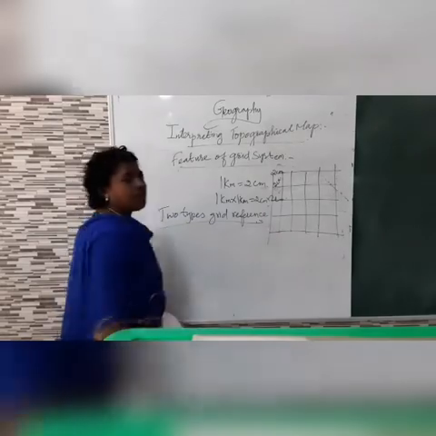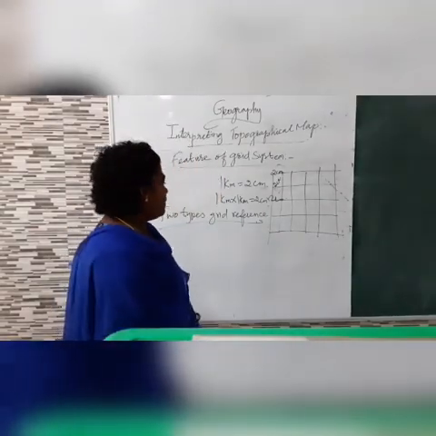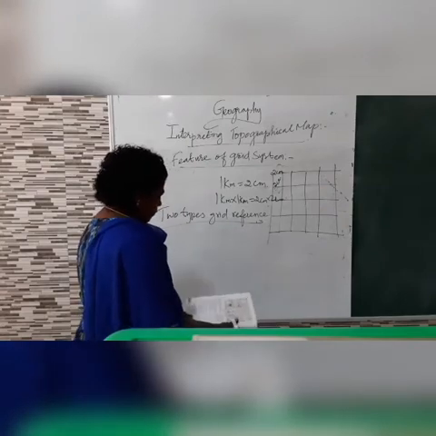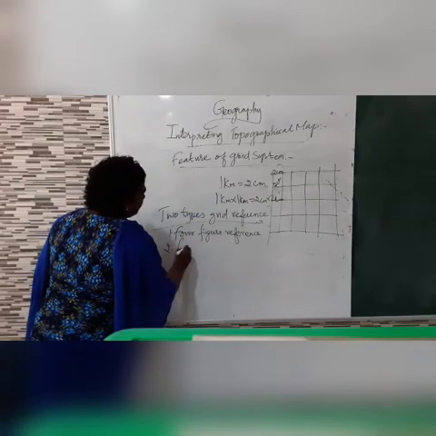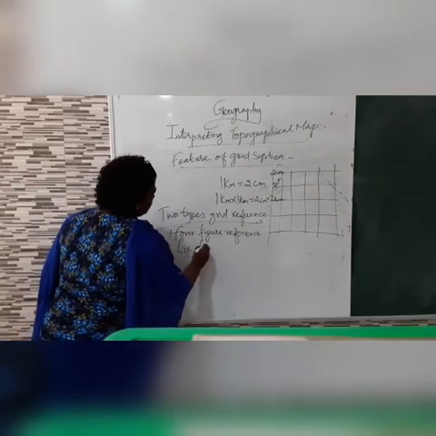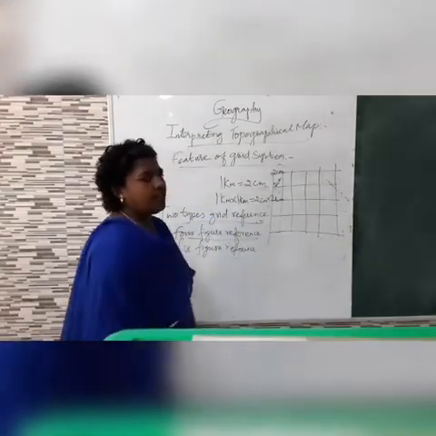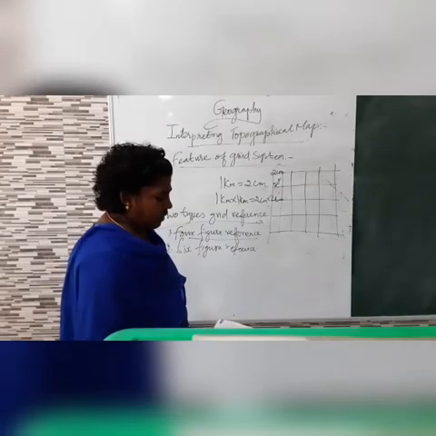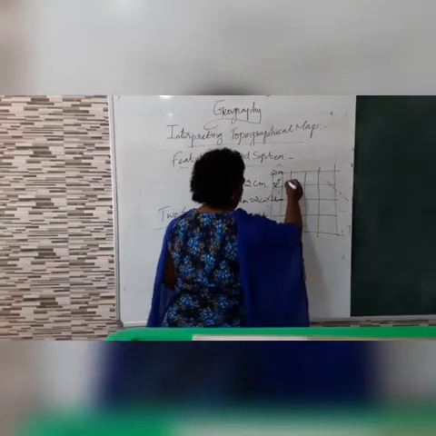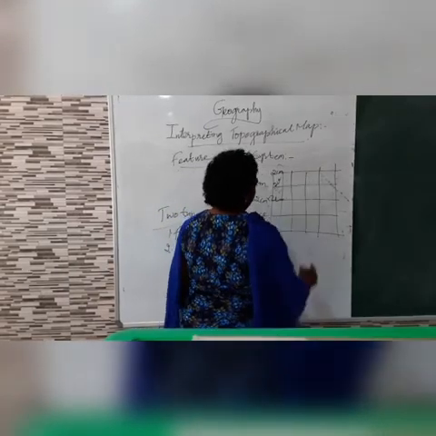How many types of grid references? There are 2 types of grid references. They are the 4-figure reference and the 6-figure reference. The 4-figure reference is used to locate the places which fall within the numbered grid system.